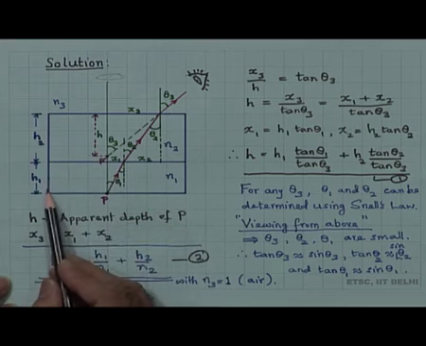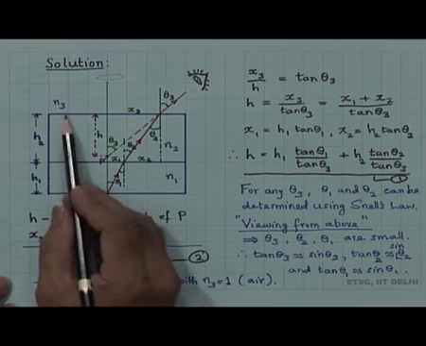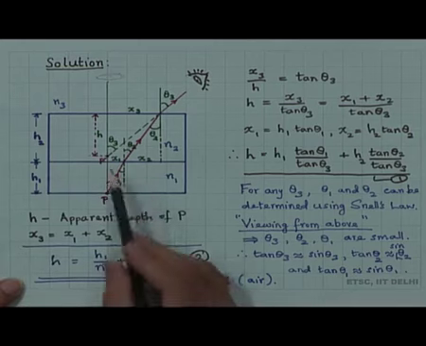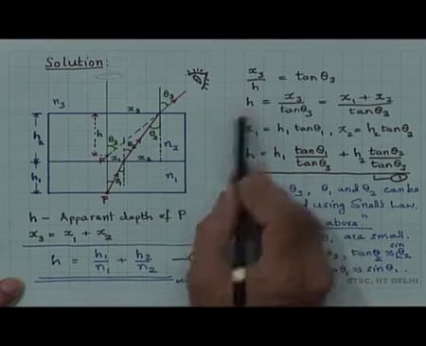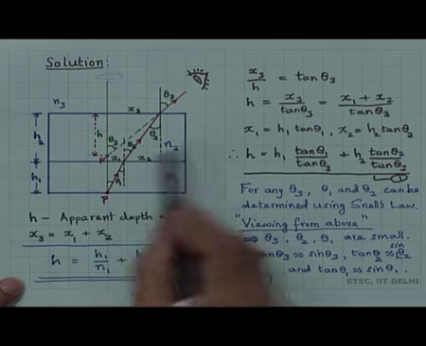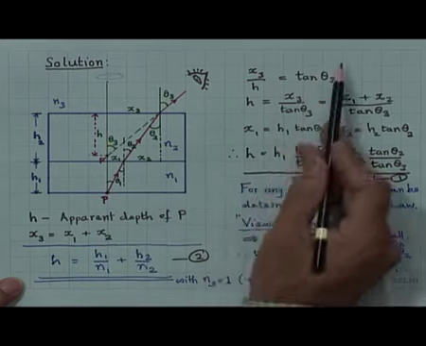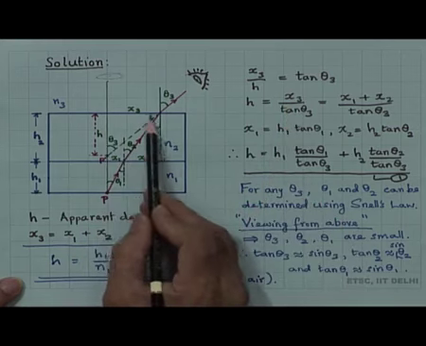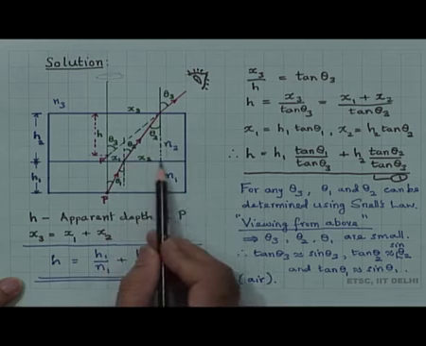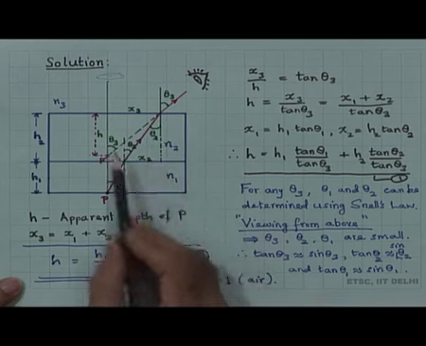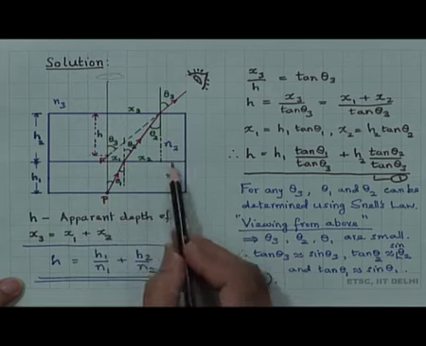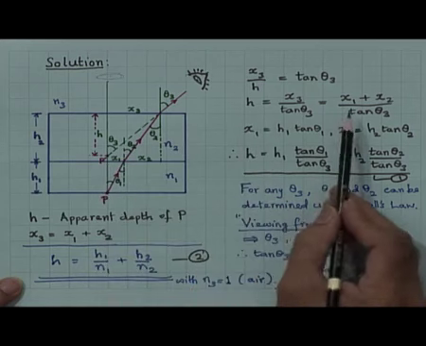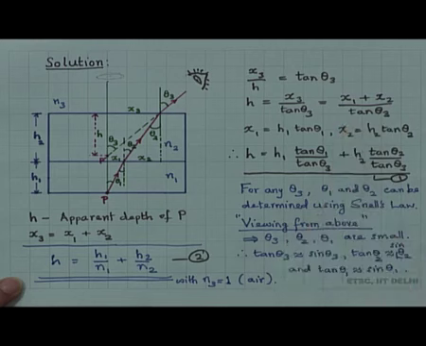The actual depth is of course h 1 plus h 2, the total height from the surface to the bottom, but the apparent depth is h. So, looking at the geometry, x 3 by h is tan theta 3, or h is equal to x 3 by tan theta 3. Now, from the geometry we can also see x 3 is equal to x 1 plus x 2, because this is parallel to the normal here, this is also a normal, and therefore h is equal to x 1 plus x 2 by tan theta 3.